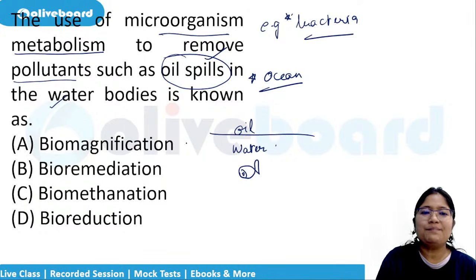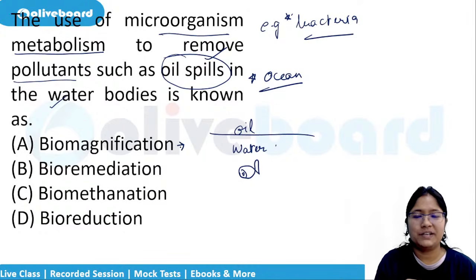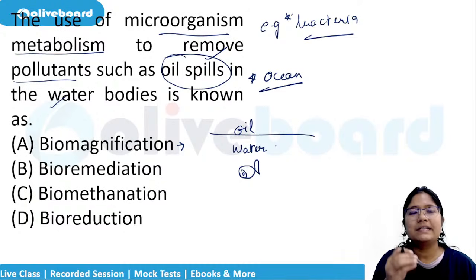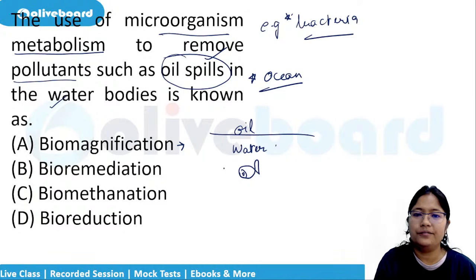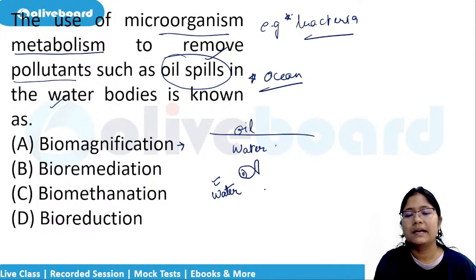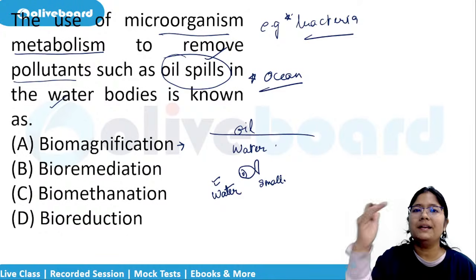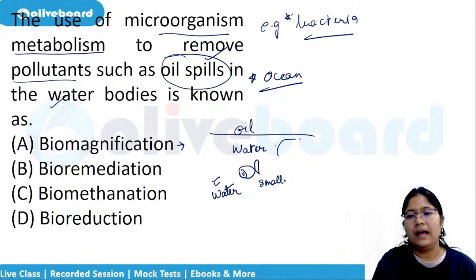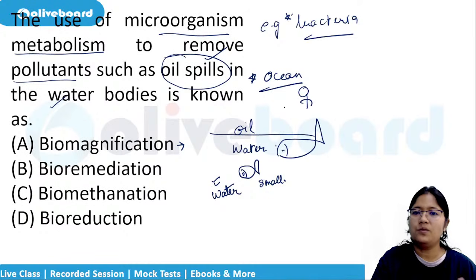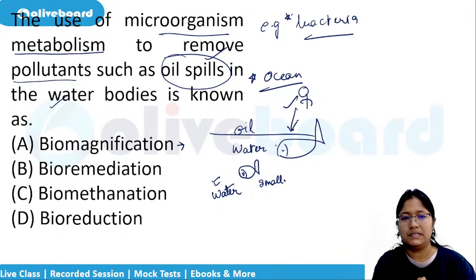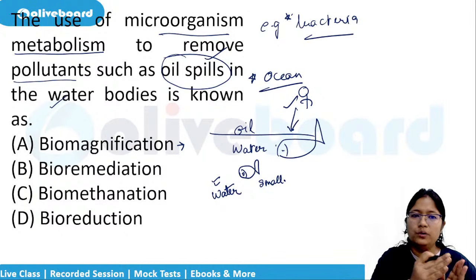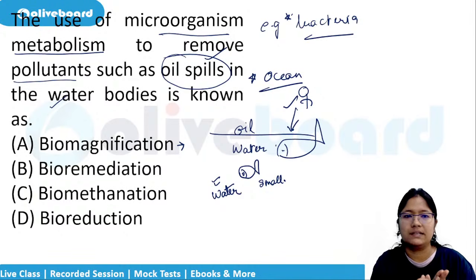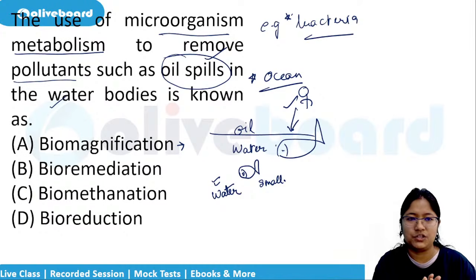Yes. So is it biomagnification? I'll tell you what biomagnification is. If some pollutant we are putting in the water bodies, you know what happens? Small fish will eat up this pollutant. It will magnify when a larger fish eats it, and it will further magnify when a human eats it. So these pollutants keep on increasing. This is known as biomagnification.